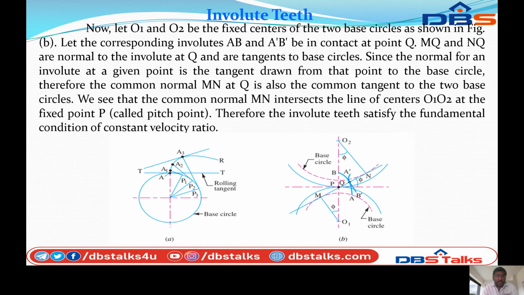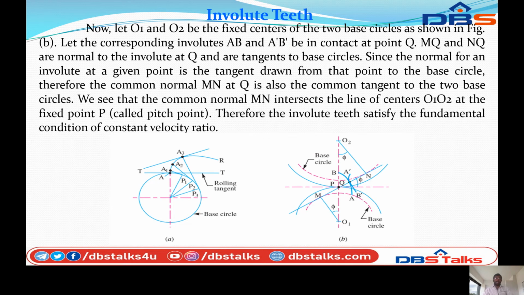So MQ and NQ are normal to the involute, and Q is the tangent to the base circle. Since the normal for an involute at a given point is the normal drawn from the point to the base circle, therefore the common normal MN at Q is also a common tangent to the base circle.